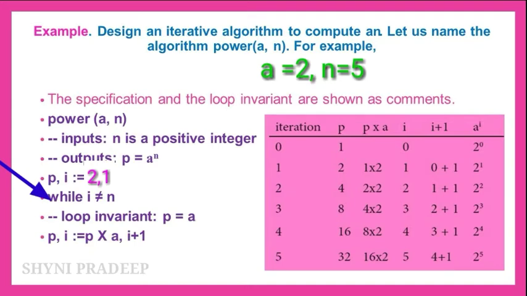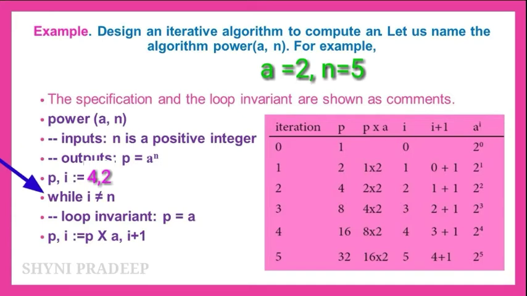Now the i value is 1. 1 is not equal to 5, where 5 means n. Is this true or not? True. So this condition is true, so execute the next step. p is equal to p into a: the p value is 2, and the value of a is 2. 2 into 2 is 4. Now the p value is 4, and i is equal to i plus 1: the value of i is 1, and 1 plus 1 means 2. So now the p value is 4 and the i value is 2.